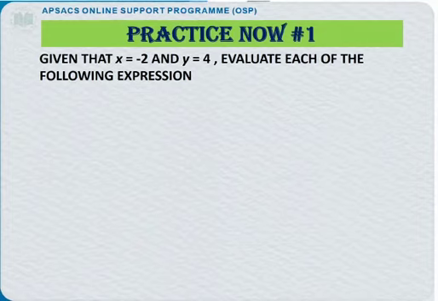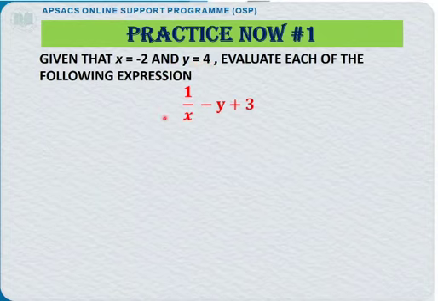See, practice now 1. Question 1. Given that x is equal to minus 2 and y is equal to 4. Evaluate each of the following expressions. What is the expression? 1 upon x minus y plus 3. This is the question. Means this is the algebraic expression they have given to us. And what have they said? They have said that x is equal to minus 2. That means we have to evaluate by putting the value of x as minus 2 and y as 4. Let's see in the next step how.